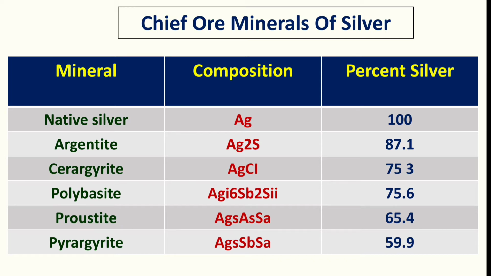But polybasite, proustite or pyrargyrite are the other ore minerals of silver.